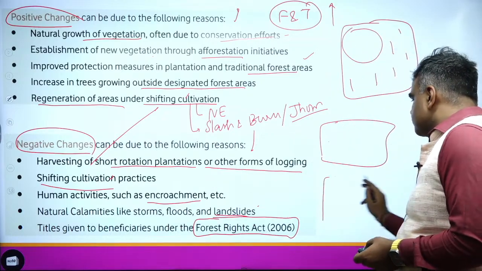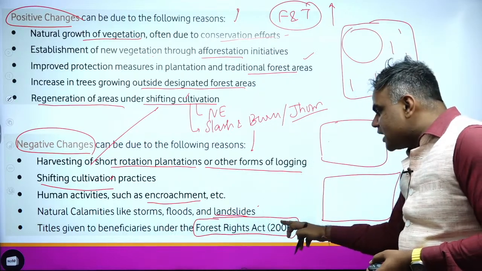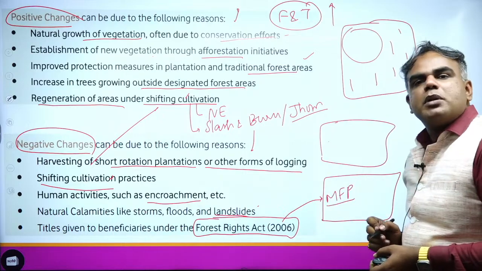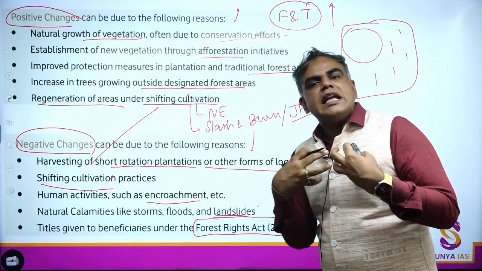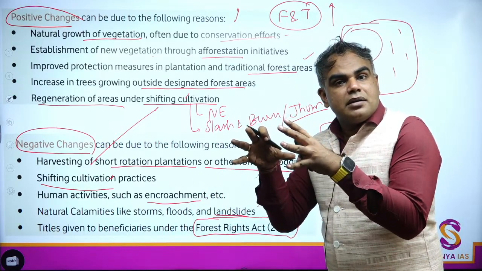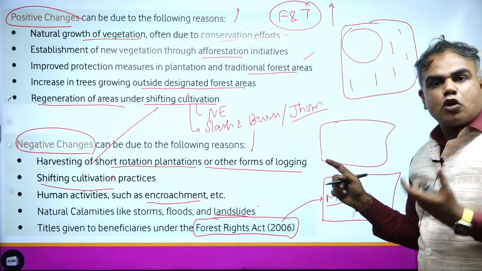So again, if the title is given to a beneficiary under the Forest Rights Act, what will this do? It will give them access to minor forest produce. And in those areas, the people who are the legal owners will take up their own activities. Now, because this is their own land, it is again not under a recorded part.